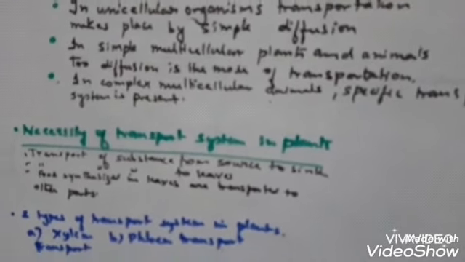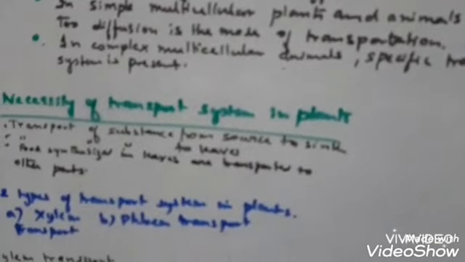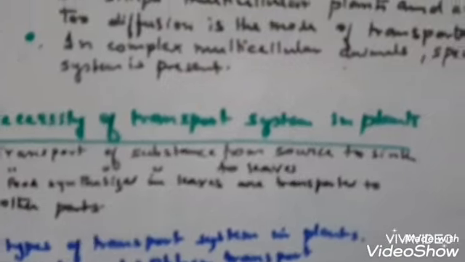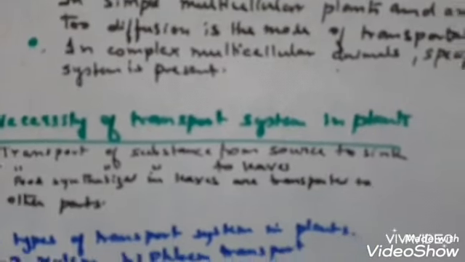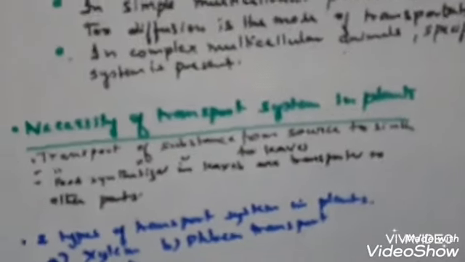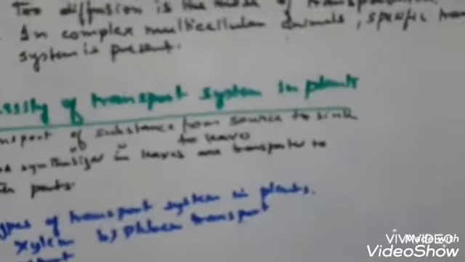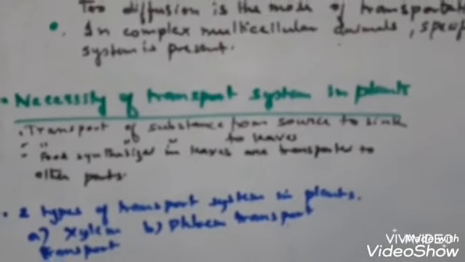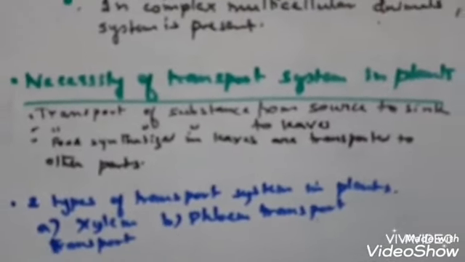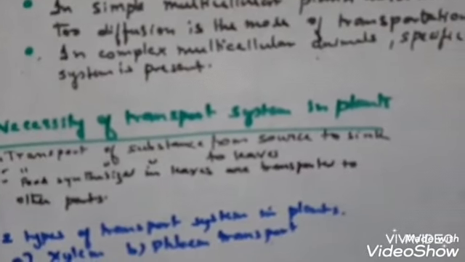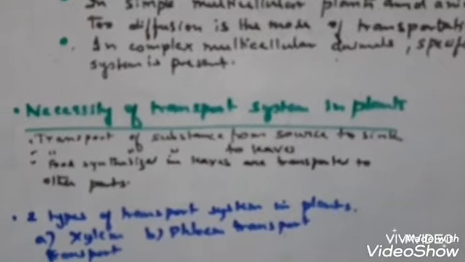Now, what is the necessity of a transport system in plants? Transport of substances is very important in plants. Transport takes place from source to sink. Source means the site of production. Sink is the site of utilization. So transport of material takes place in plants from the site of source to sink. Sink is actually the storage organs.